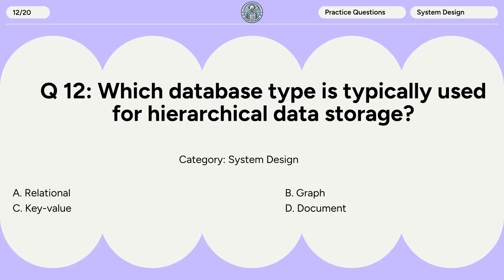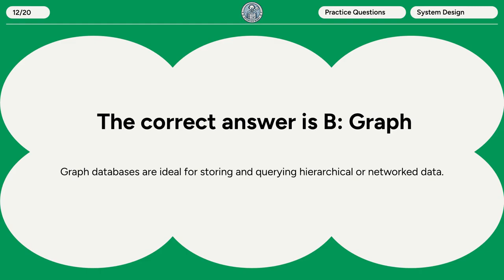Question 12. Which database type is typically used for hierarchical data storage? A. Relational. B. Graph. C. Key value. D. Document. The correct answer is B. Graph. Graph databases are ideal for storing and querying hierarchical or networked data.